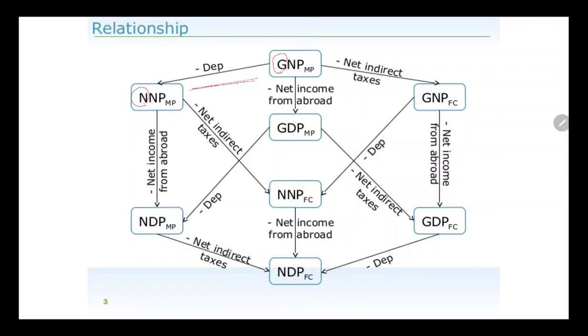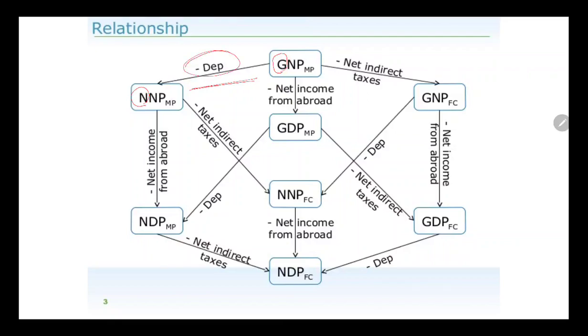If I want to convert GNP at MP to NNP at MP, that is gross national product at market price to net national product at market price, I want to convert my gross into my net, and as in the previous slide we will be deducting the depreciation, like this.